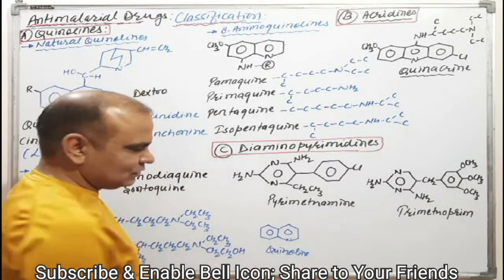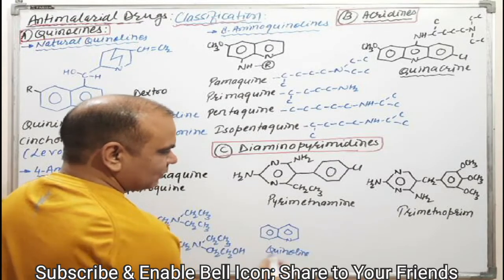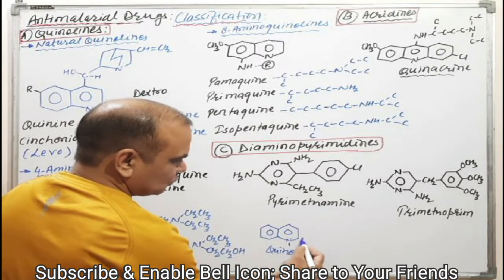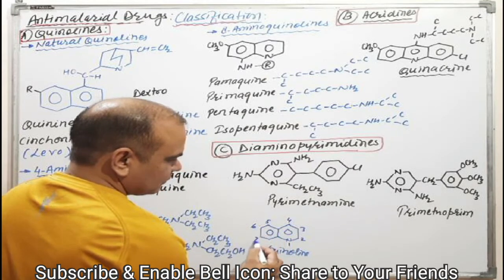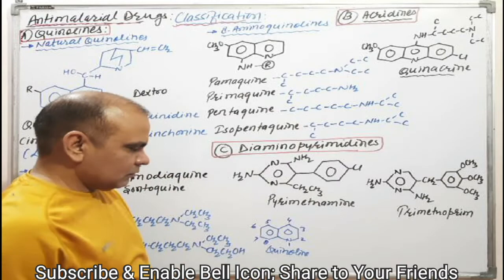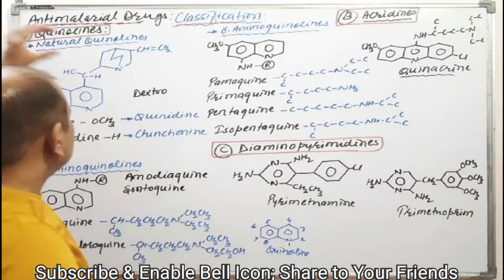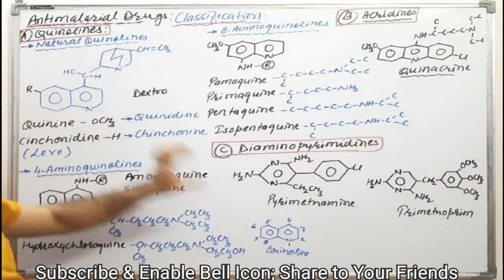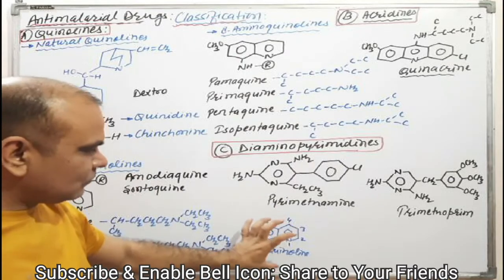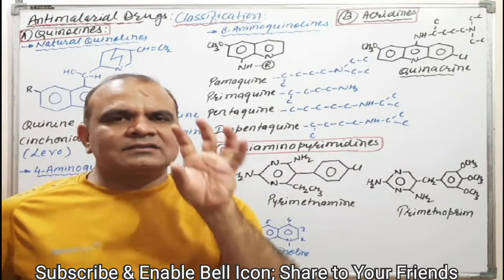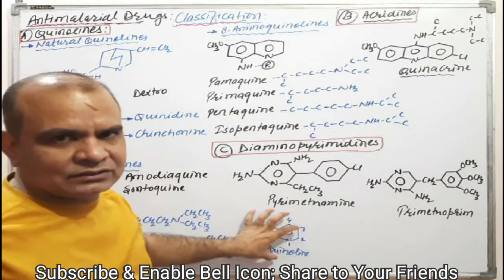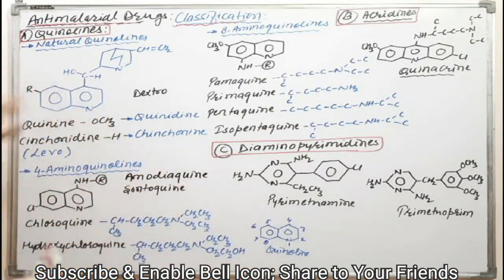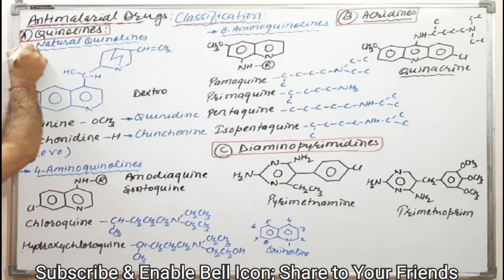Numbering of the quinoline ring system is from the heteroatom: 1, 2, 3, 4, 5, 6, 7 and 8. All drugs of this category have this quinoline ring system. Clear?